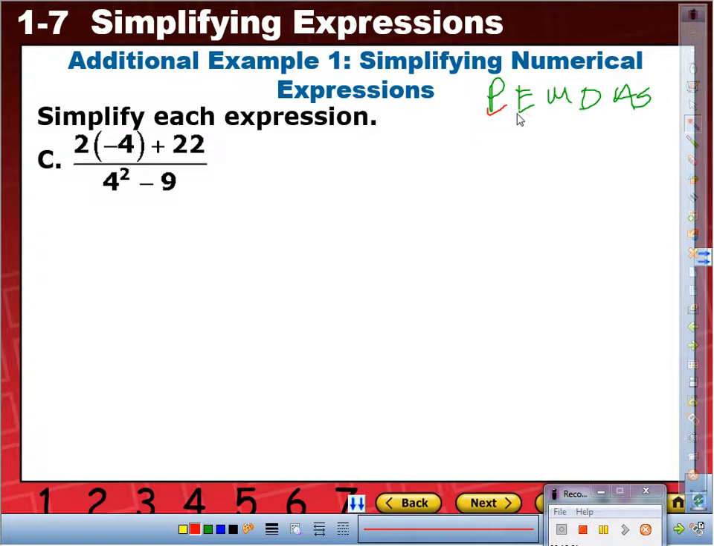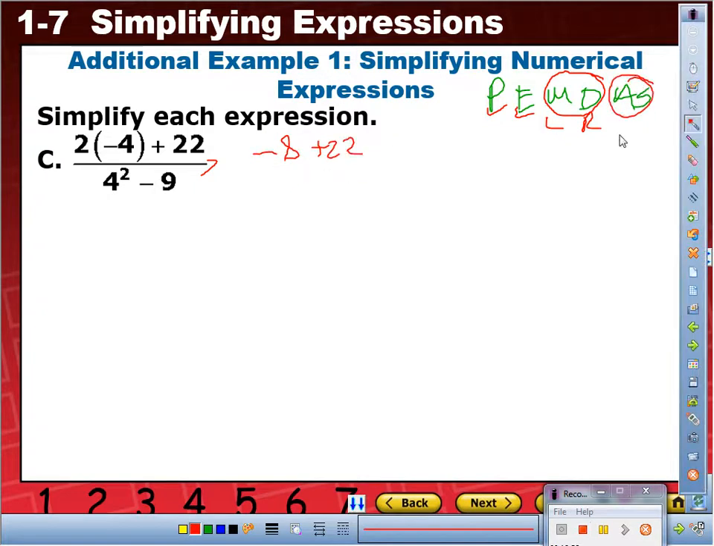So therefore, do I have any exponents on the numerator? No. So from there, I go to multiplication and division. Do I have any? Yes, I'm going from left to right. So therefore, 2 times negative 4, that's negative 8. Bring over the plus 22. And I'm left with addition and subtraction. I'm going from left to right. So negative 8 plus 22, that is 14.